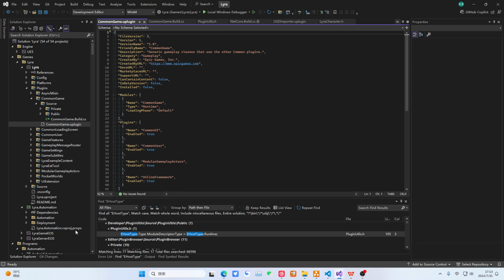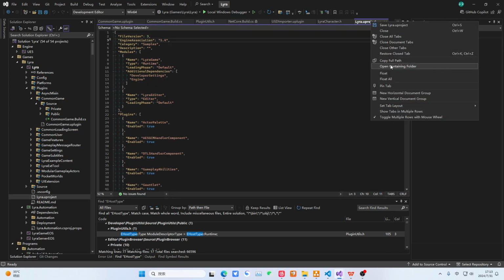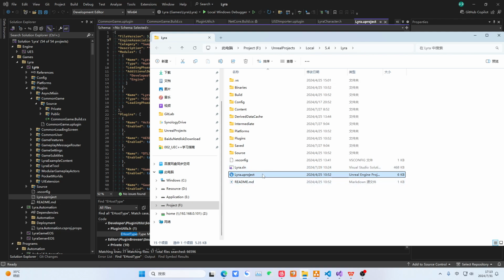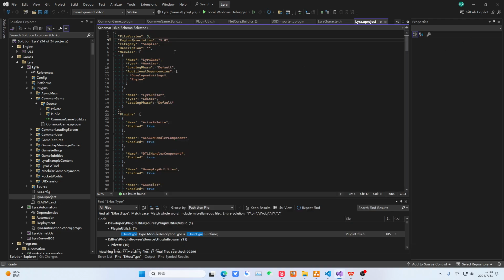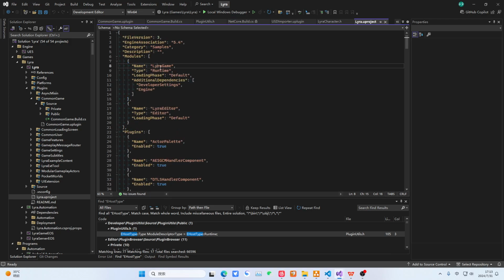What is the uplugin here? First up, you need to know what UProject is. UProject is this thing. What is it? It is this. Inside, it is a JSON. It describes which engine version this project is for. Its project modules. These are its project modules. What is it? They are its loading timing, loading phase, some external dependencies.